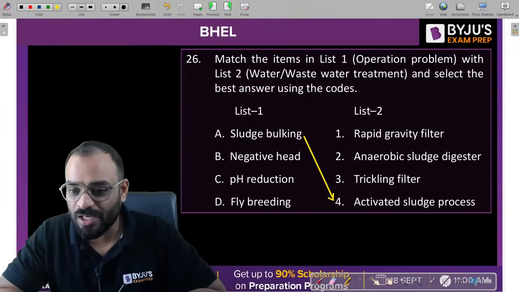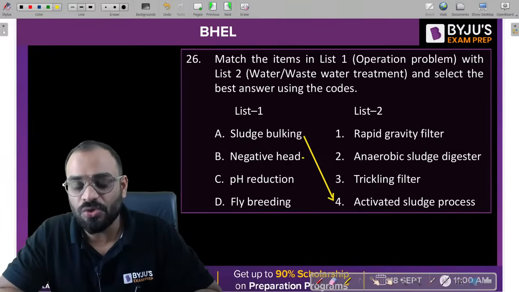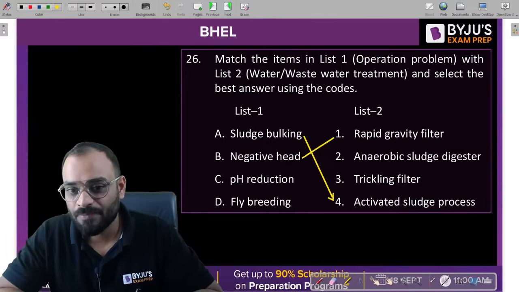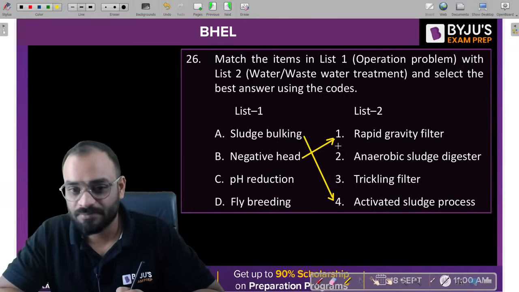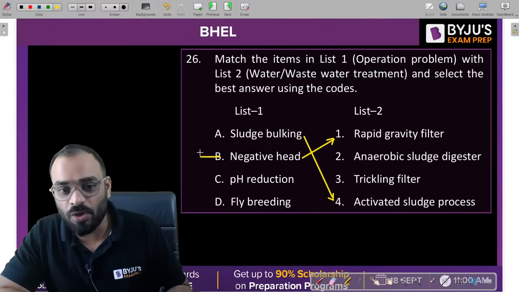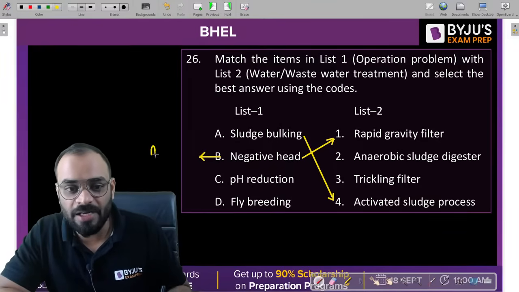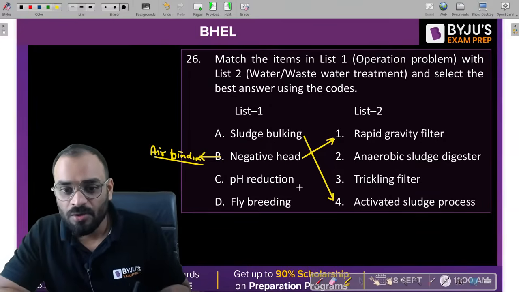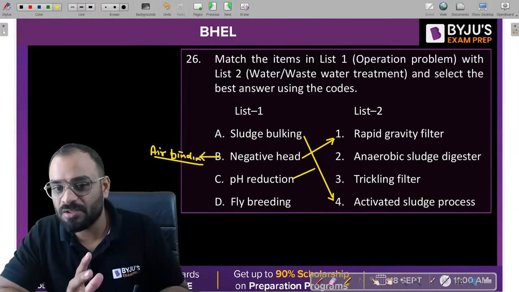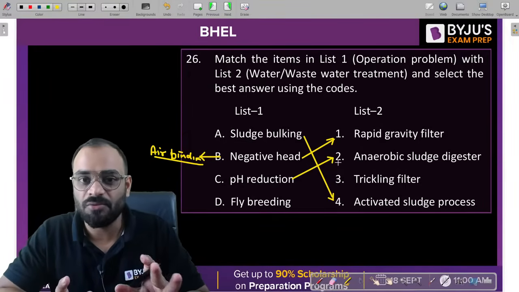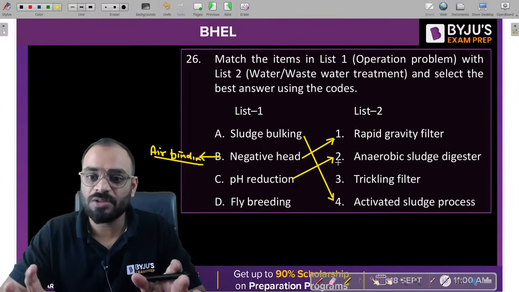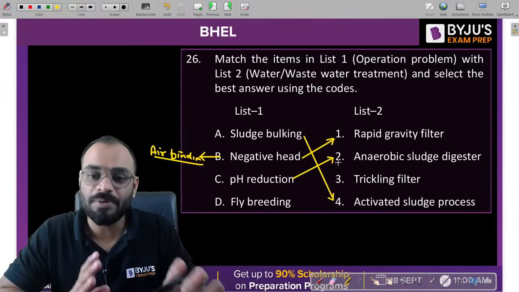Now tell me, guys, if you have negative head, what will happen? The air binding process will occur in the case of a rapid sand filter. Right? Then pH reduction. If you change the pH, the anaerobic sludge digester process may fluctuate, because our sludge digestion process depends upon the pH value.